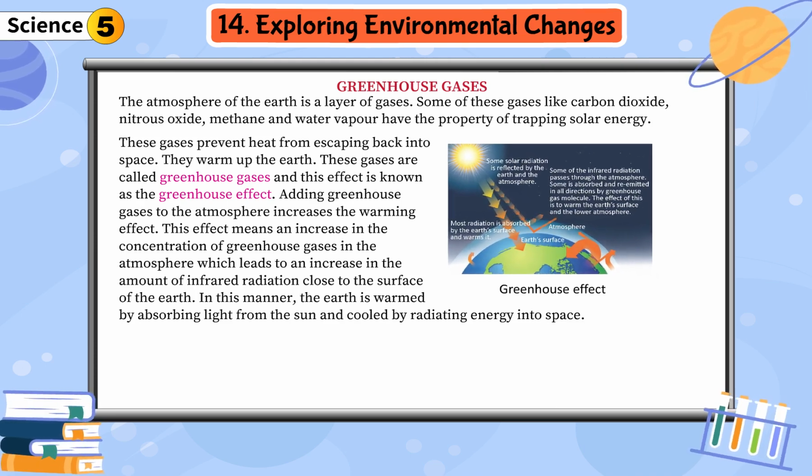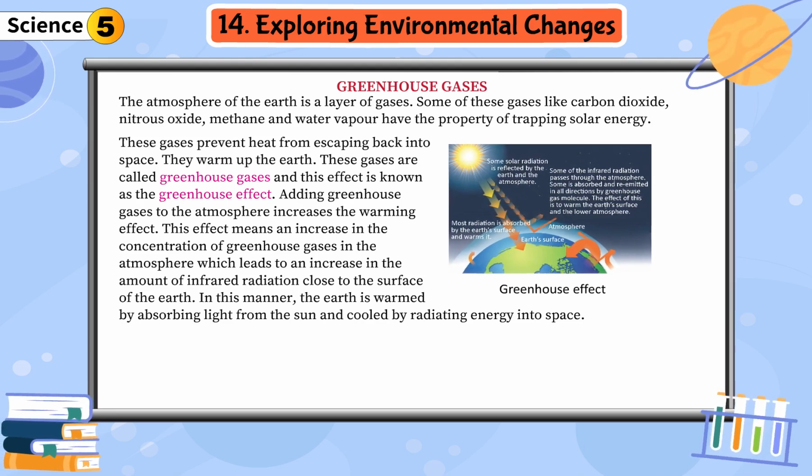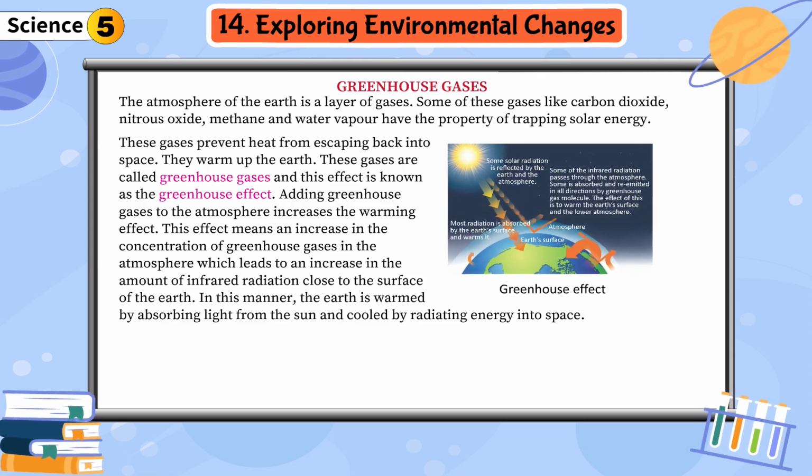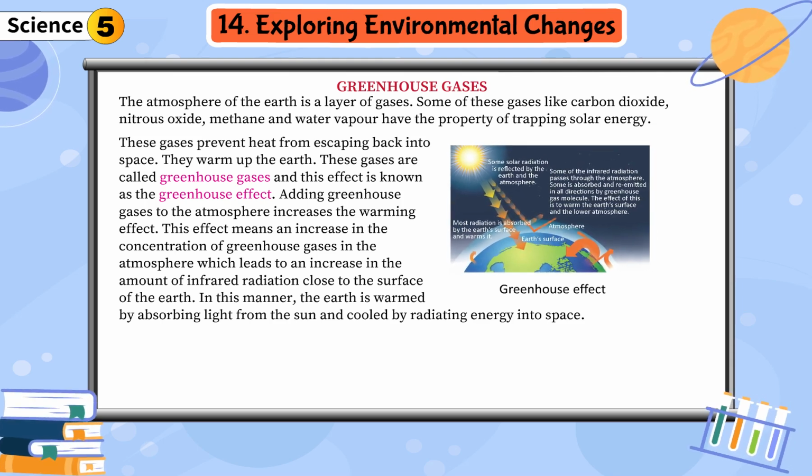Adding greenhouse gases to the atmosphere increases the warming effect. This effect means an increase in the concentration of greenhouse gases in the atmosphere, which leads to an increase in the amount of infrared radiation close to the surface of the Earth. In this manner, the Earth is warmed by absorbing light from the sun and cooled by radiating energy into space.